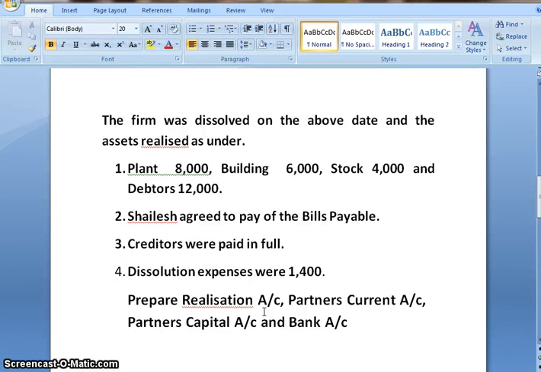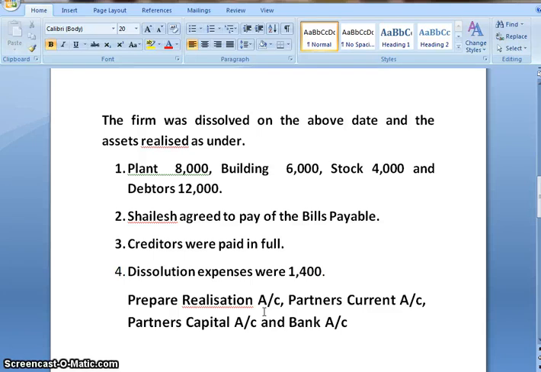The firm was dissolved on the above date and the assets realized as under. The assets which are realized are plant, building, stock and debtors. On selling the assets, whatever amount is received, that amount is given.